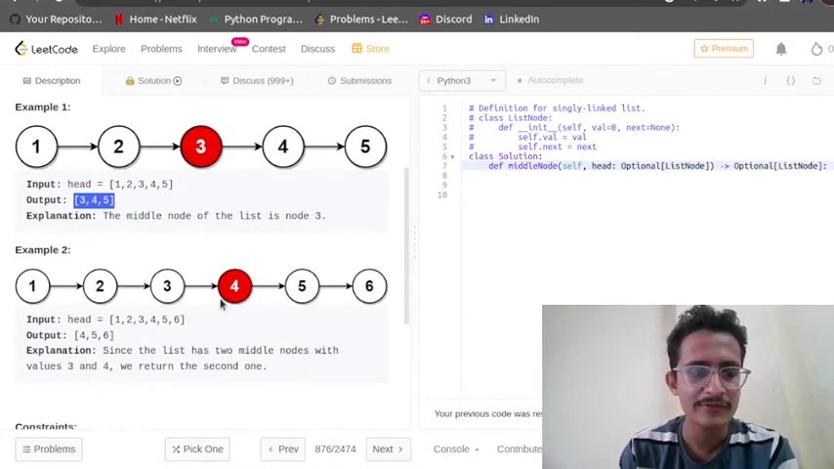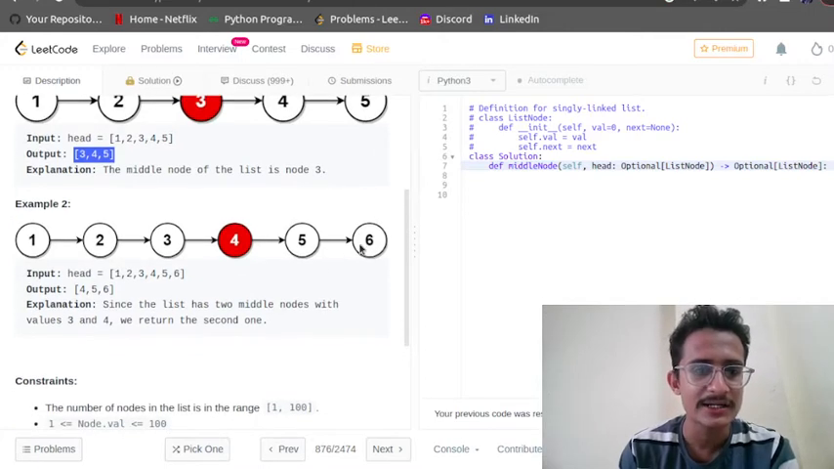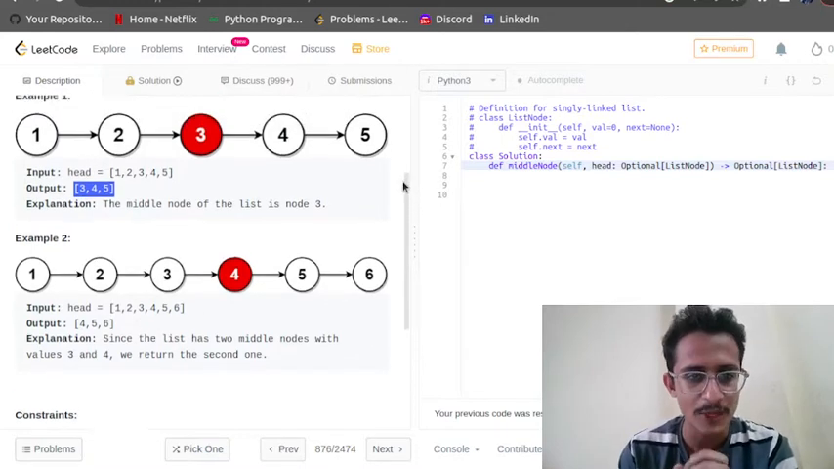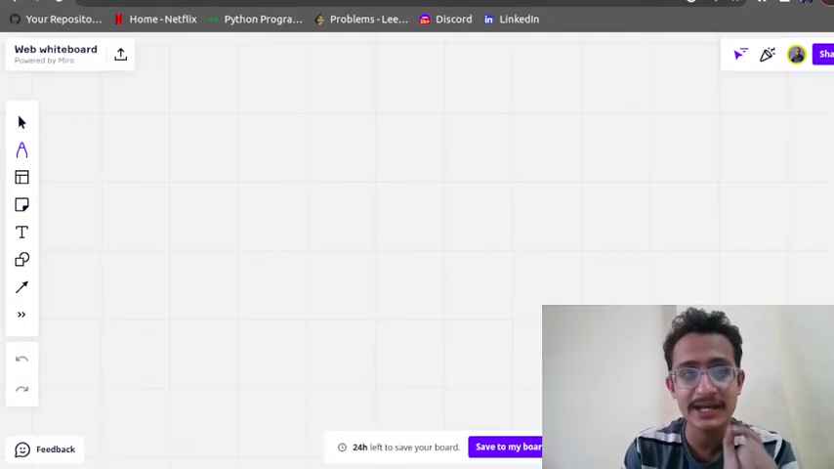And if you see, here the number of elements is odd, so we have only one midpoint, that is 3. But if the linked list has an even number of elements, we need to return the midpoint which is towards the right hand side. So we need to return 4 5 6 or 4, depending upon the question. I hope the question is very clear to you.